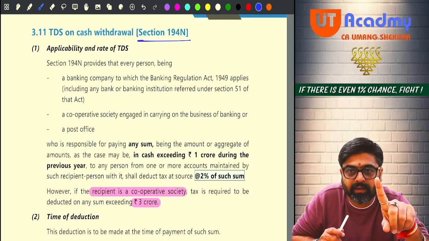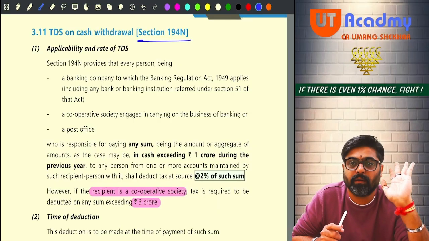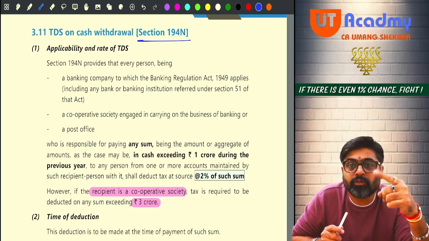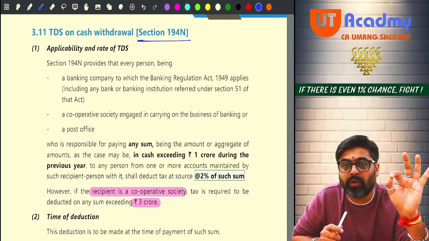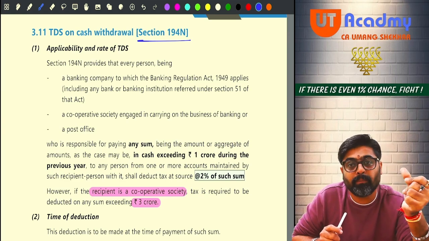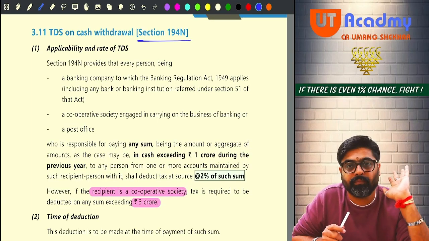But wait. If a cooperative society is withdrawing, then the bank will not deduct TDS at 2% when the withdrawal is more than 1 CR. The bank will deduct 2% when the withdrawal is more than 3 CR.